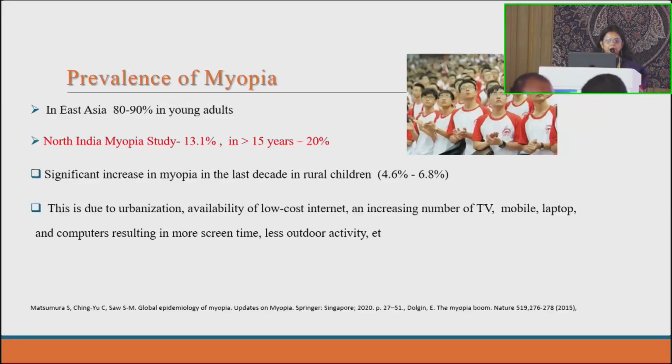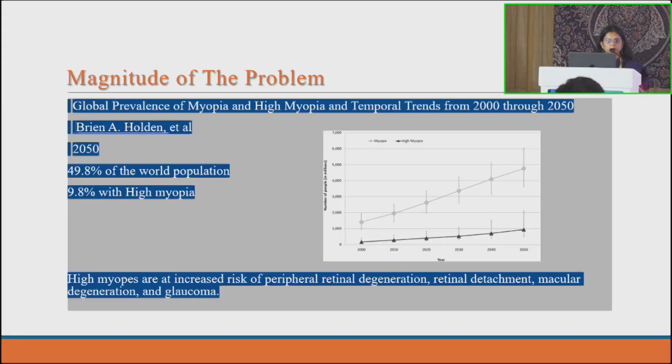according to the NIM study, it was 13.1% in young school-going children, and in more than 15 years, it has become 20%. So there is a significant increase in myopia in the last decade in rural children also. Previous studies showed that it was only in urban children that it was more, but now in rural areas also the incidence is increasing. This is because of the availability of the internet, more screen time, more indoor time, and less outdoor activity.